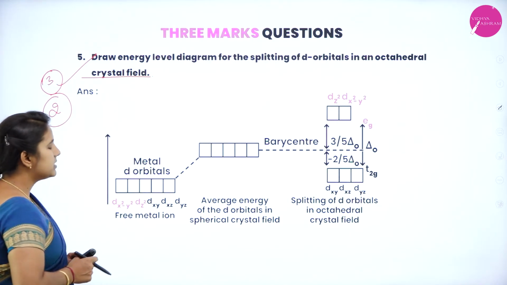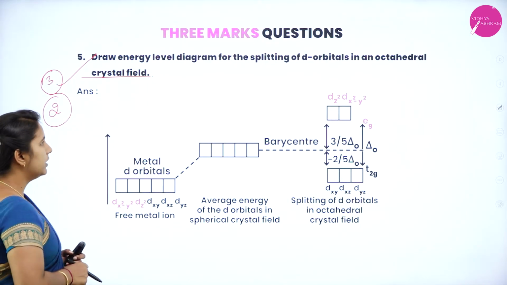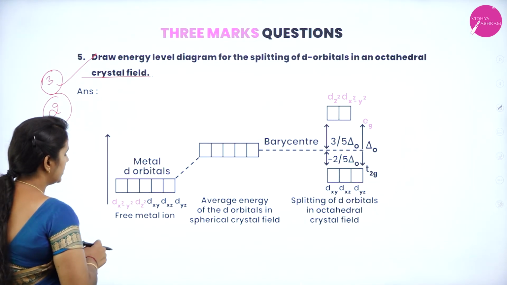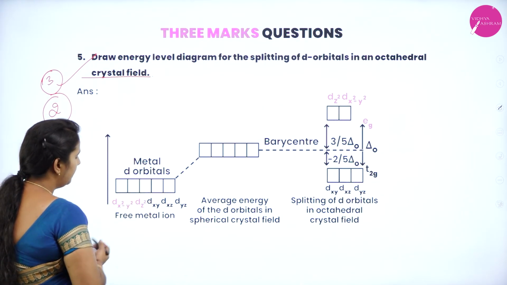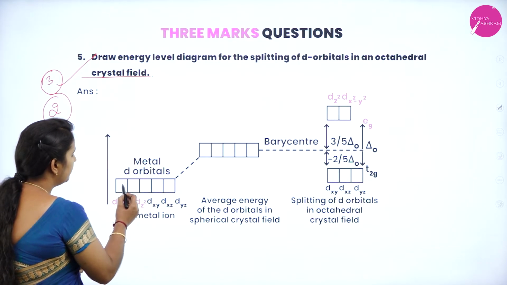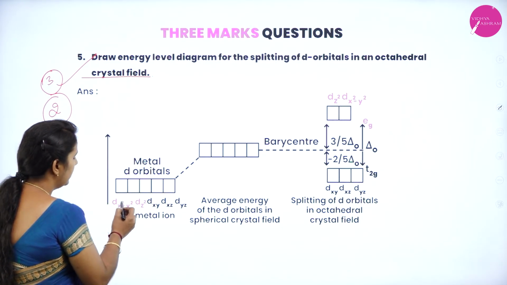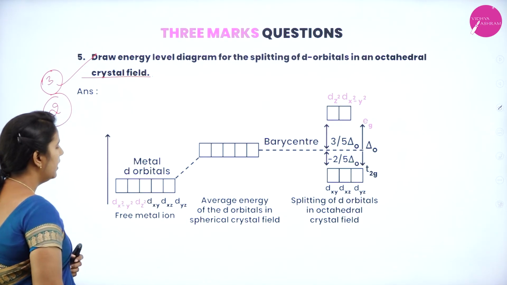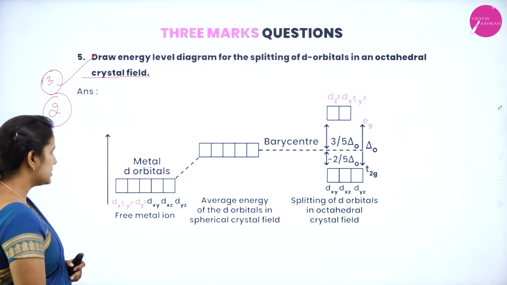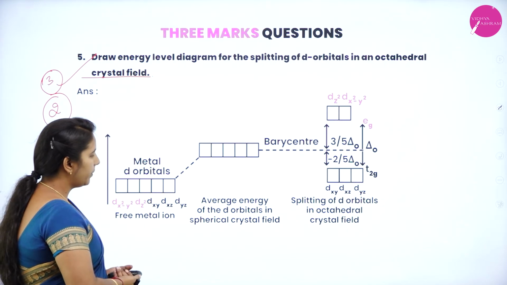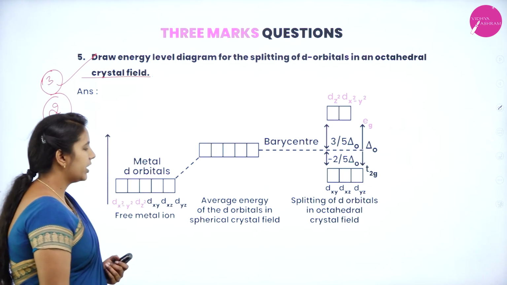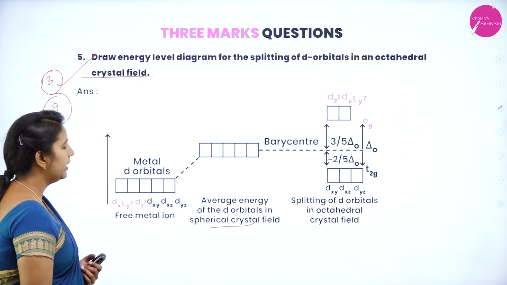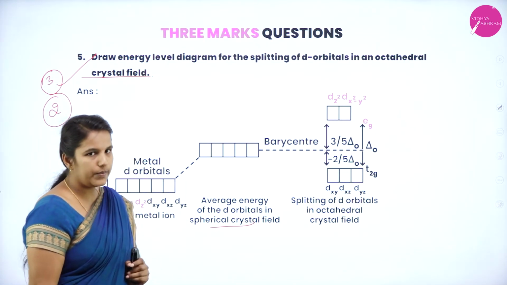So when it is octahedral, we know that the d orbitals consist of 5 subshells. Correct? So this is a metal ion where the d orbitals are dx2-y2, dz2, dxy, dyz and dzx. This is the metal d orbital. When the average energy of the d orbitals is in a spherical crystal field, the barycenter will be created.